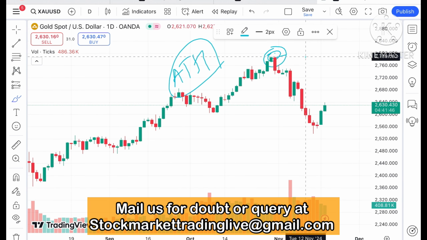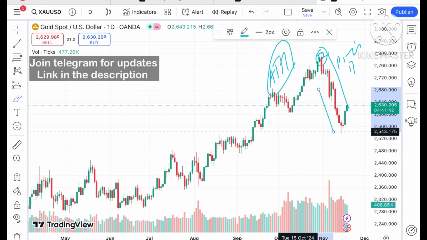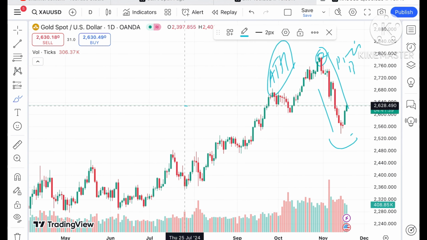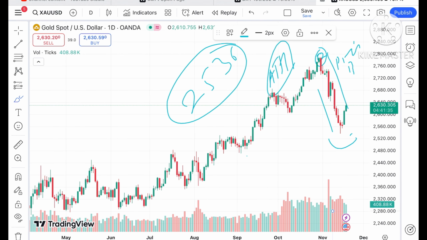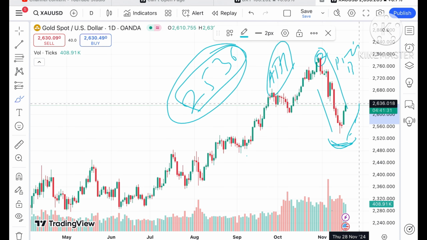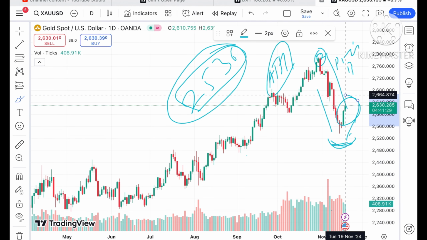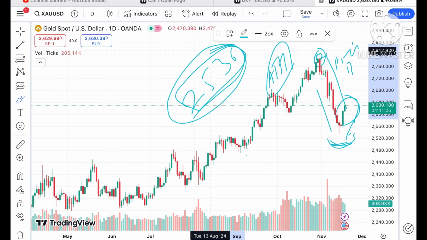We have seen a continuous fall because profit booking comes at these levels. After that there is a fall. So if you look at the trends, a level of around 2563 is a strong support. As soon as the price started going below this particular level, and once the price started sustaining above a level of 2664, we can see there will be a probability of upside.